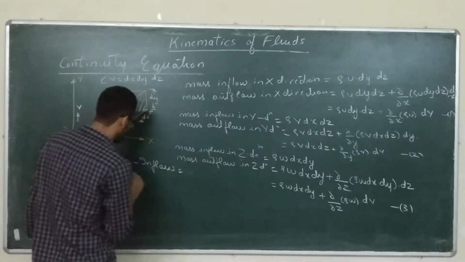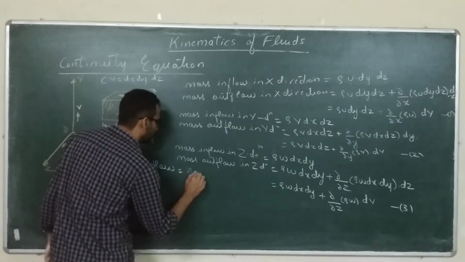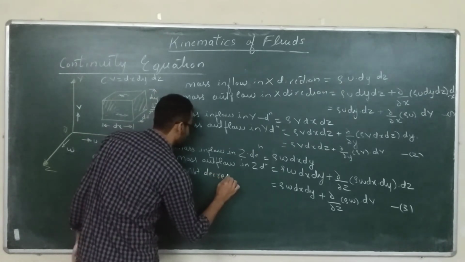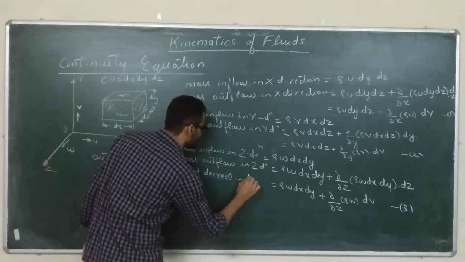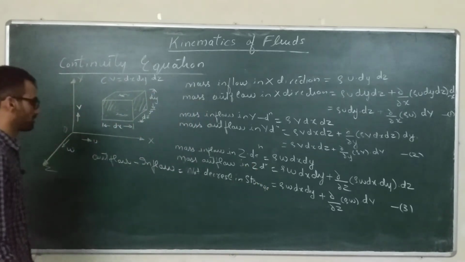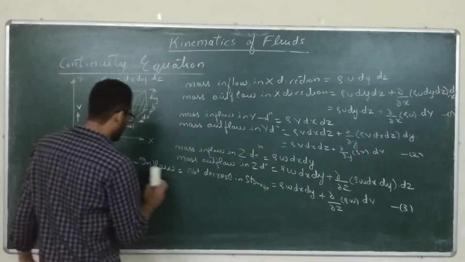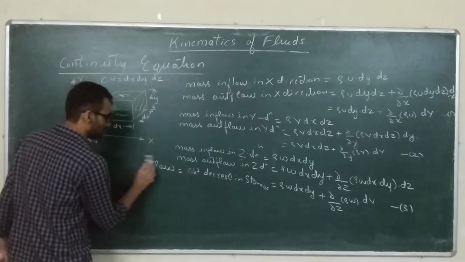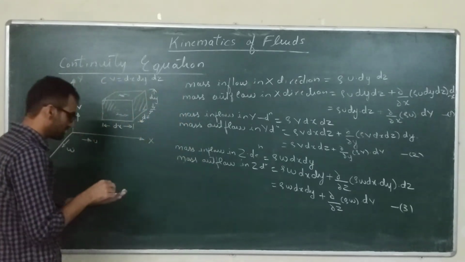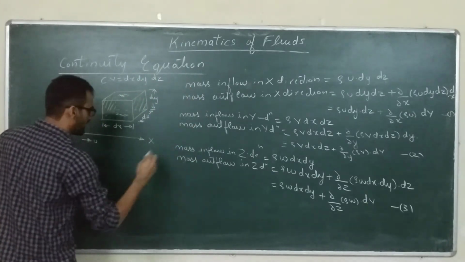So we can write this outflow minus inflow as net decrease in storage. Inflow minus outflow equals net decrease in storage. We are just applying this analogy now, and using this equation we'll get the final result. So what is outflow minus inflow? So just add up all the outflows.